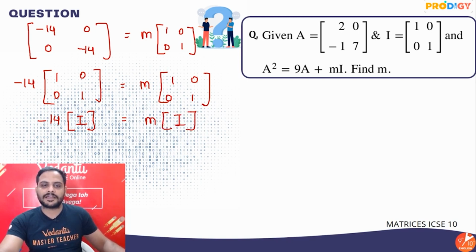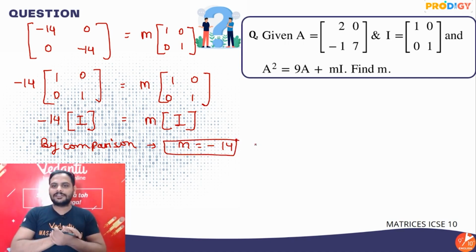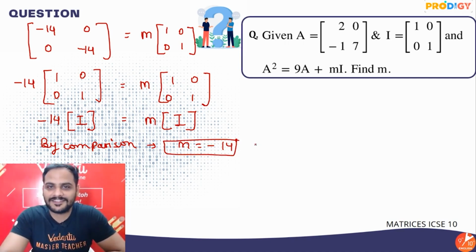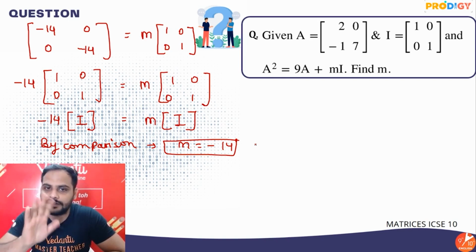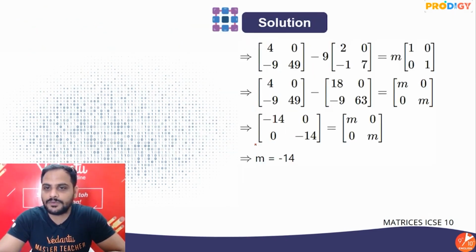So since by comparison I can say that m is equal to minus 14. How easy this question is, right? Simple. So this is how this question will be done. Only minus 14 we need to take common to create identity matrix on both the sides. So m is equal to what?